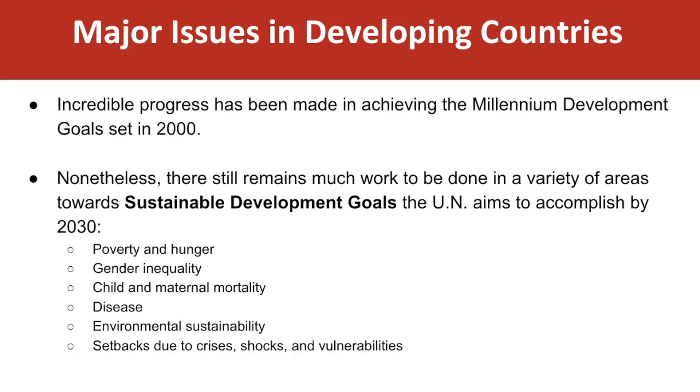So incredible progress has been made in achieving the Millennium Development Goals the United Nations set in 2000. However, there still remain major issues in developing countries, such as poverty and hunger, gender inequality, child and maternal mortality, disease, environmental sustainability, and setbacks due to crises, shocks, and vulnerabilities. Much work still needs to be done in these areas in order to accomplish the UN Sustainable Development Goals by 2030. In the following slides, Ariel and I will expand upon these issues using data visualizations and information taken from the UN MDG report of 2015 and associated studies.